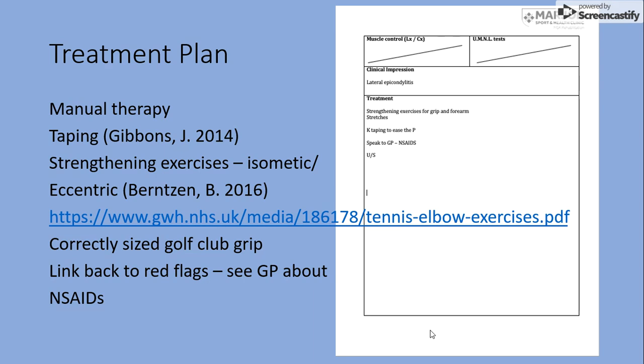Potential ultrasound treatment. This has been shown to offer short-term pain relief to the patient and reduce pain over time. The patient would benefit from seeking professional advice regarding a correctly fitted grip for her golf club. We'd also refer back to her GP and reference her NSAIDs. As stated in the Cook-Purdon model, NSAIDs may be considered in the reactive tendinopathy phase, but not recommended for the disrepair or degenerative phase.